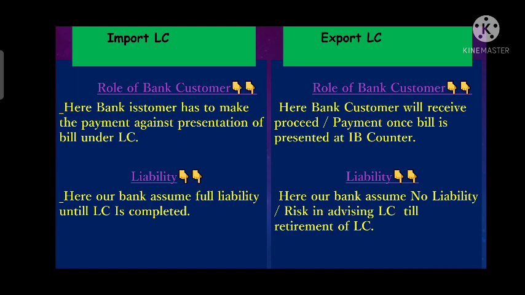Whereas in export LC, the exporter bank does not hold any sort of liability or risk in advising that LC.